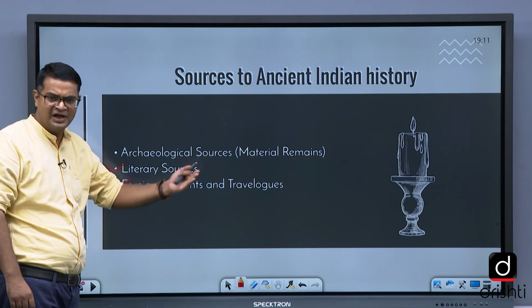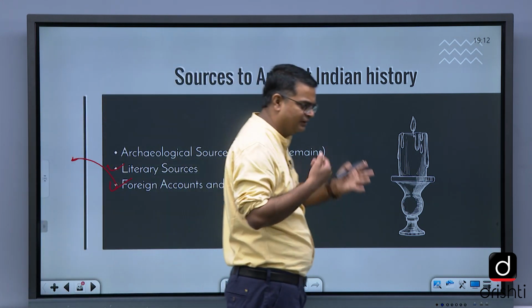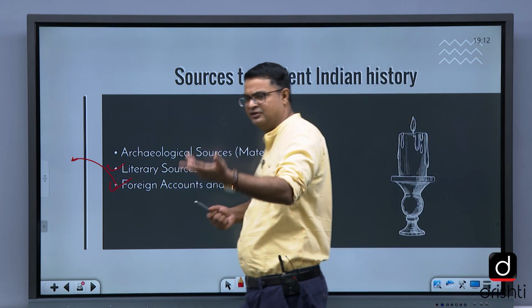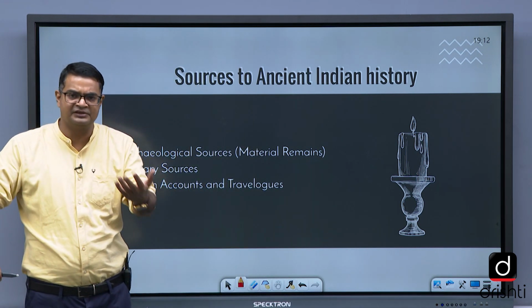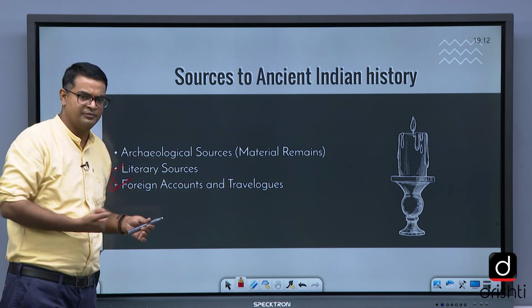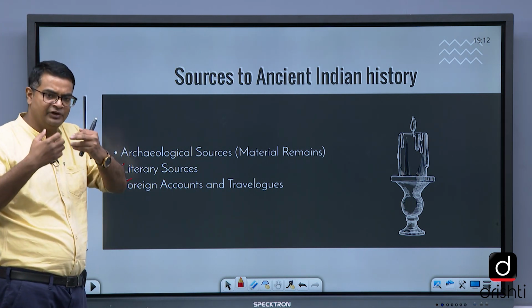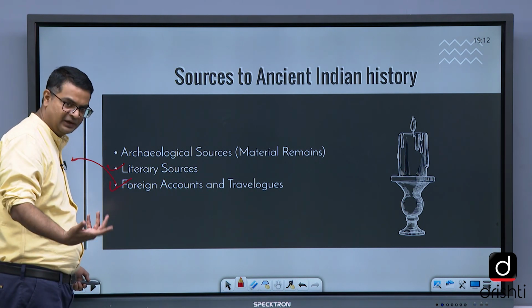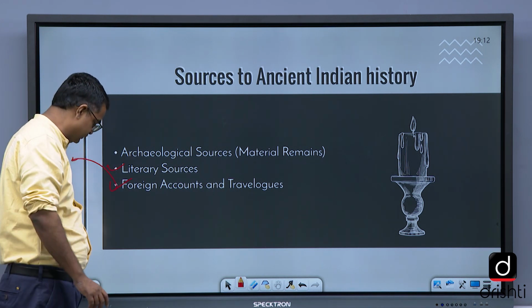Foreign accounts, like Yuan Chwang. Then the literary sources, which are secular and religious sources, and archaeological sources: caves and pillars, coins, palaces, temples. This also gives information about history, the importance of the source. Mainly we study it in detail in the optional paper, the relevance and critical analysis of the sources of ancient Indian history and the approaches to ancient Indian history.